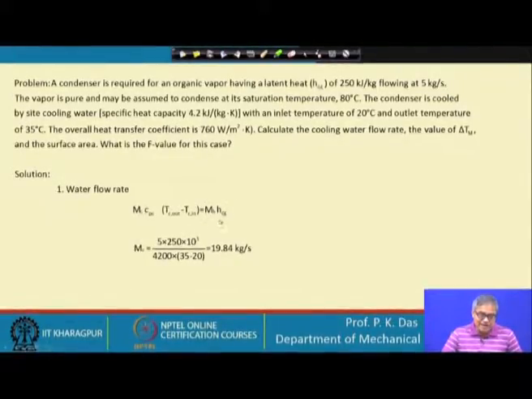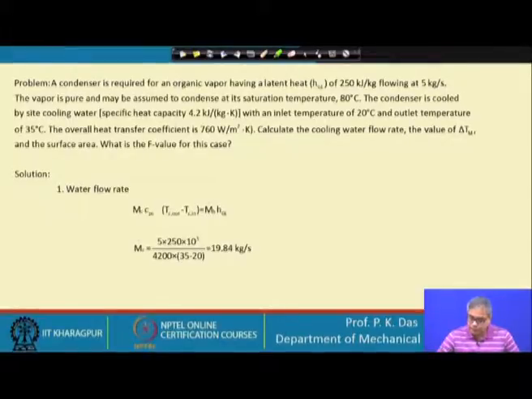So, the right hand side everything is known, and on the left hand side it has been told that the inlet temperature of the water is 20 degree Celsius and outlet temperature is 35 degree Celsius. So, from there we get the mass flow rate of water, that is 19.84 kg per second. So, mass flow of water is known at this point.